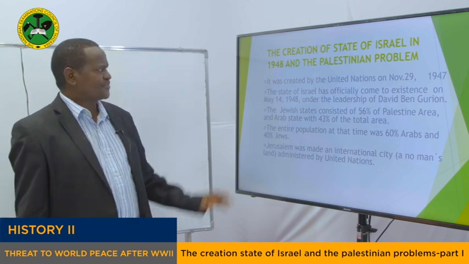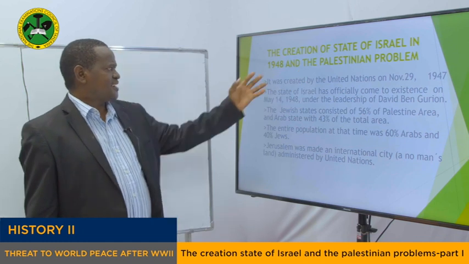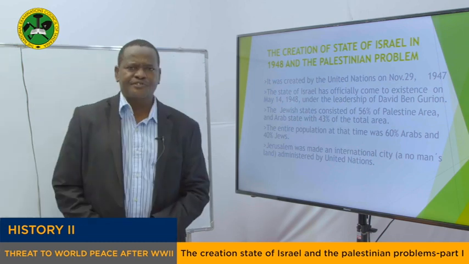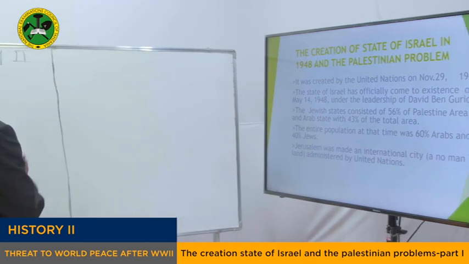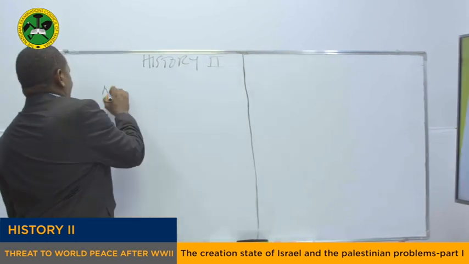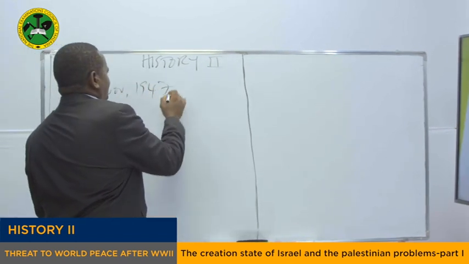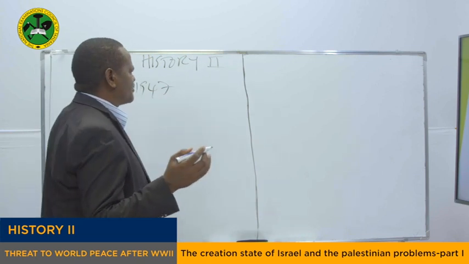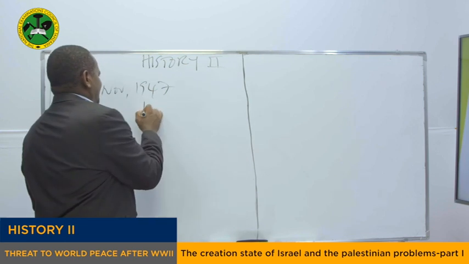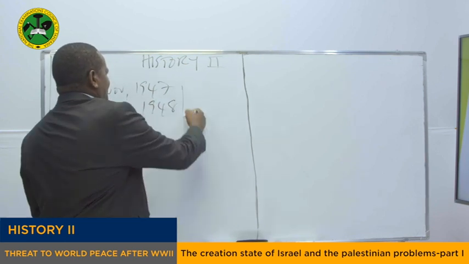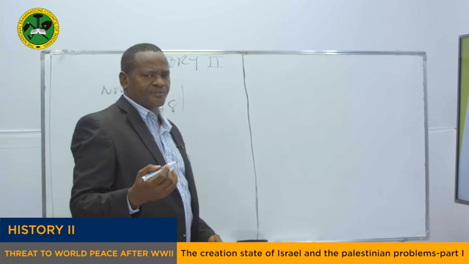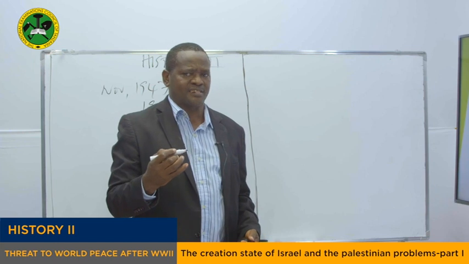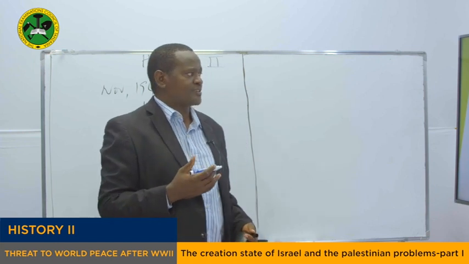My dear students, let's now talk about the creation of the State of Israel in 1948 and the Palestinian problem. The State of Israel was created in November 1947 by the United Nations, and it declared her independence on 14th of May 1948. My dear students, the creation of this State of Israel was decided by the United Nations after the members of the United Nations had voted and agreed to the establishment of the State of Israel.